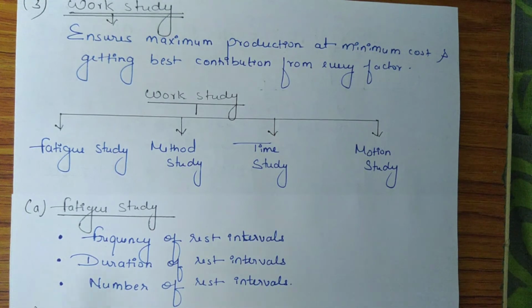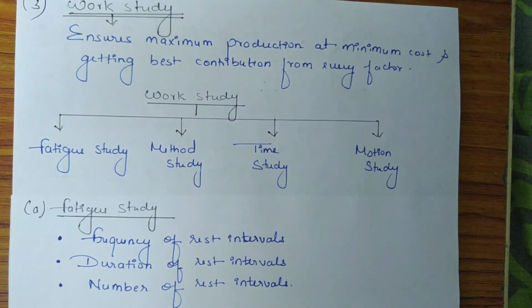For example, if there are 3 shifts of work, and if after one shift worker gets tired, he can be assigned first and third shift and given rest interval in second shift. Even during the first shift, small pauses of rest interval can be given to the worker as he becomes more fresh with small breaks.